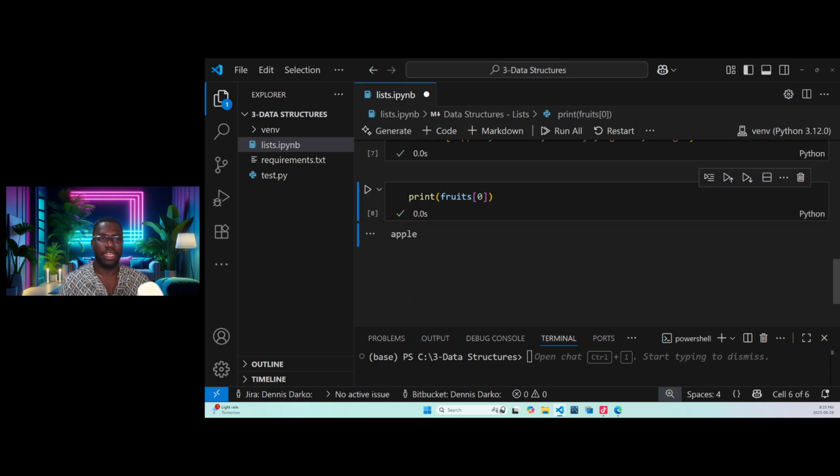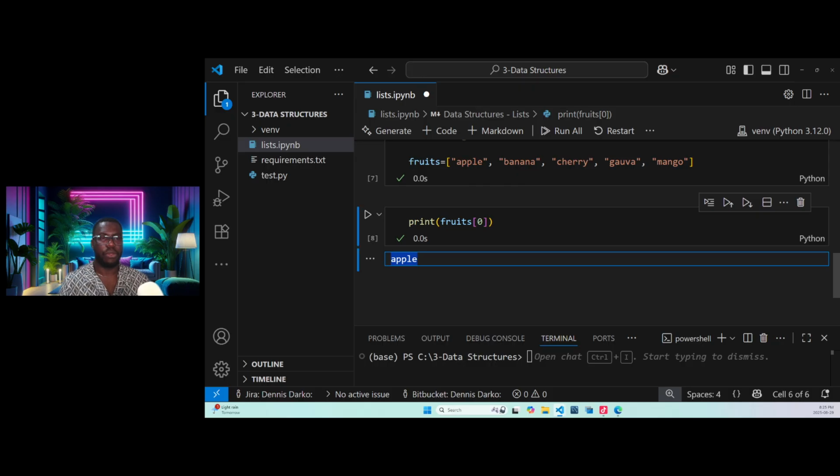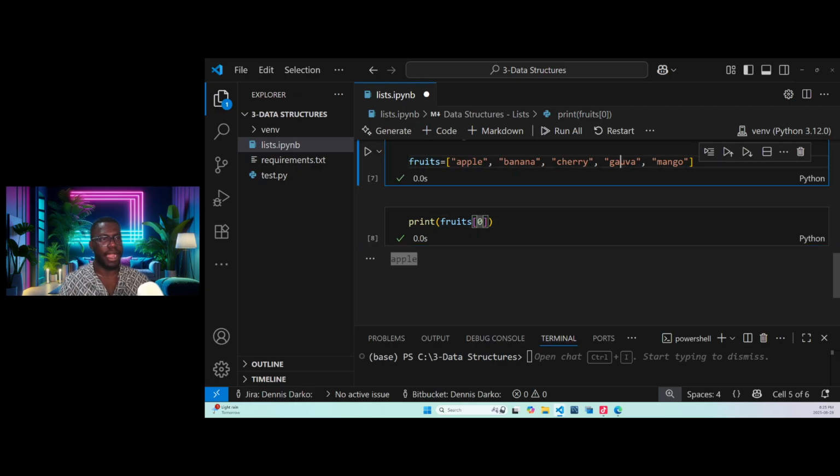So you see, now I'm getting apple, which is the index of 0. If I want to get guava, let's type in the comment section. What will be the index of guava, guys? What will be the index of guava?